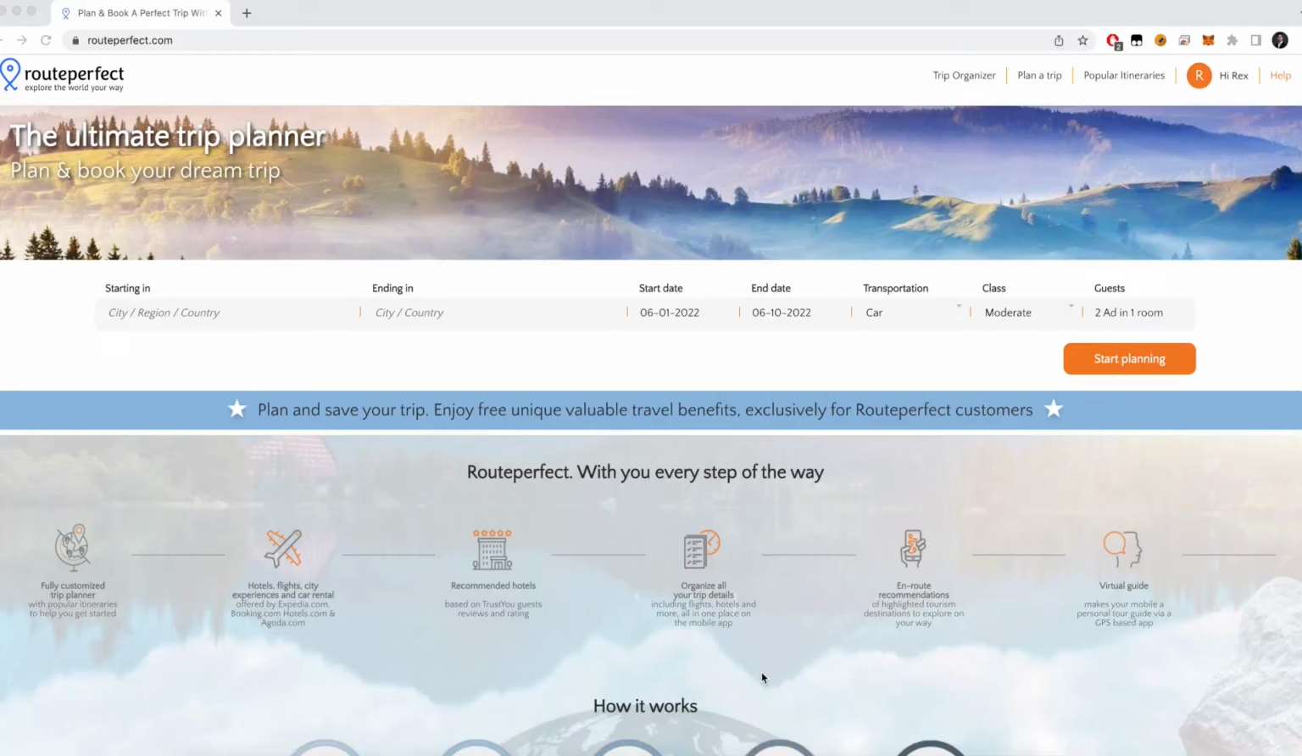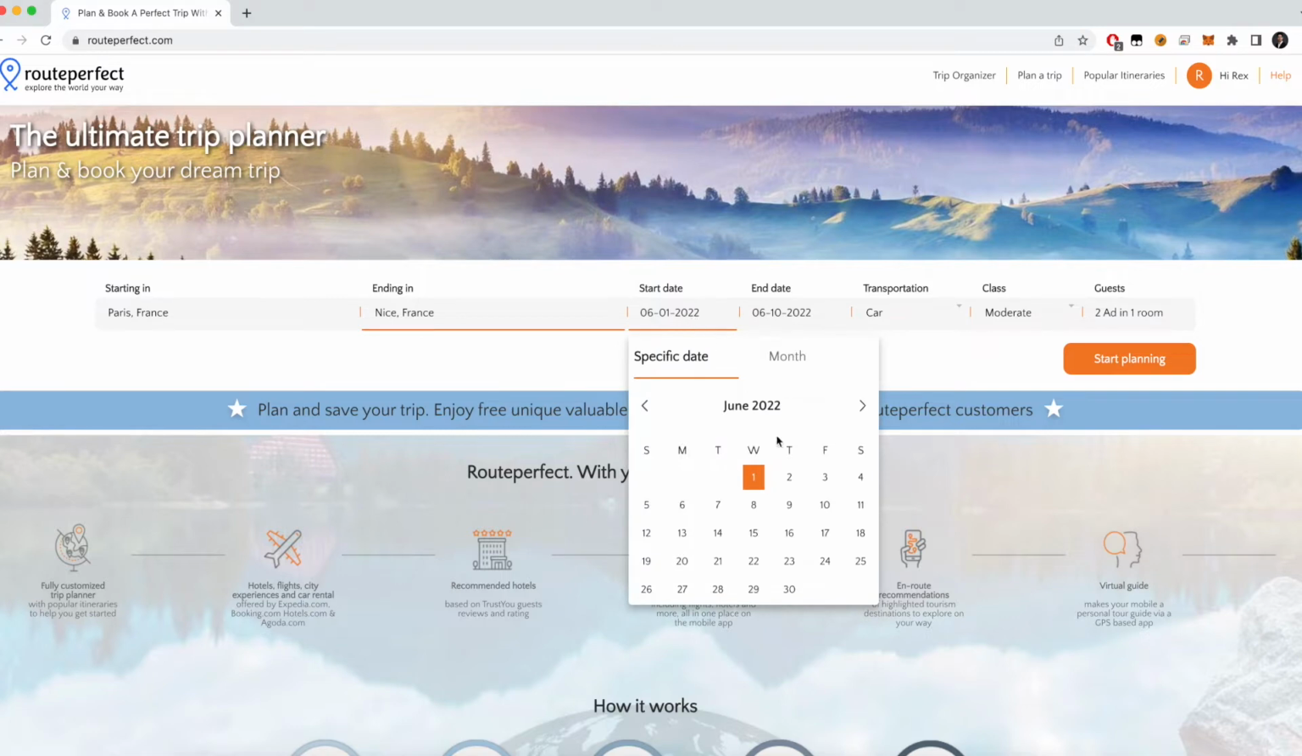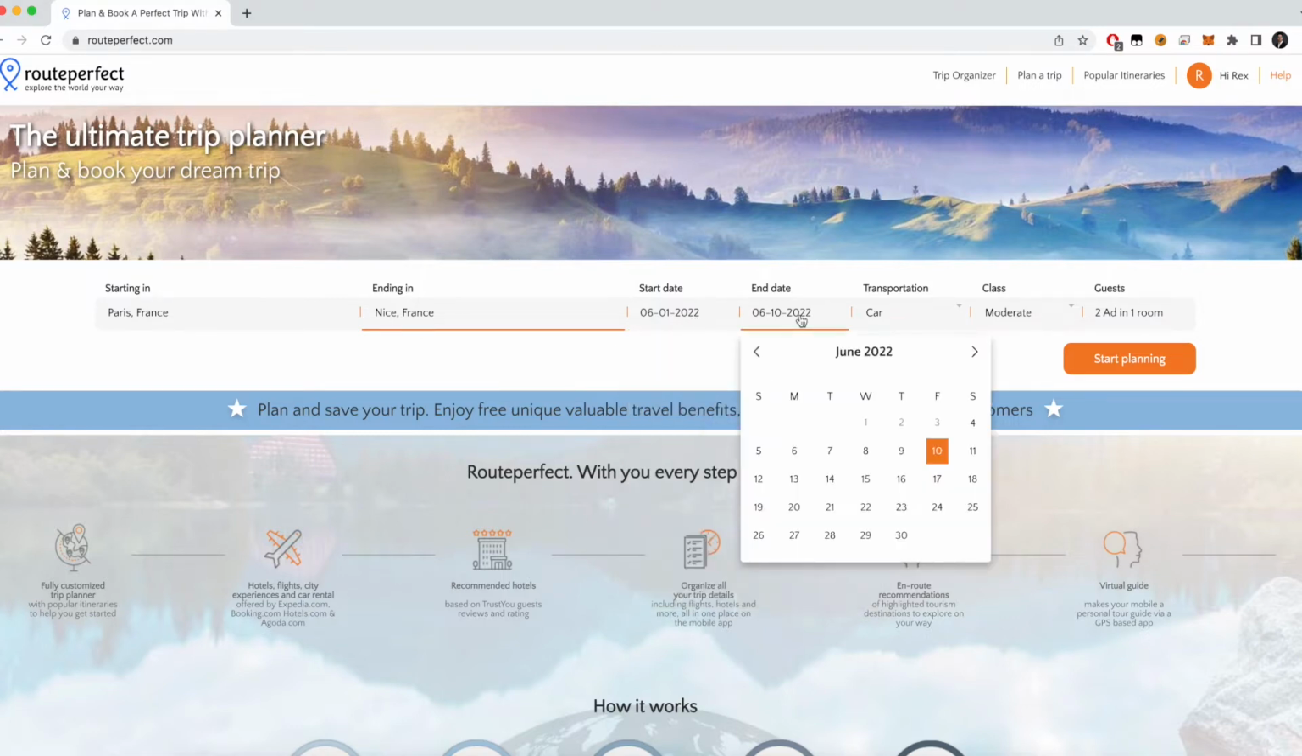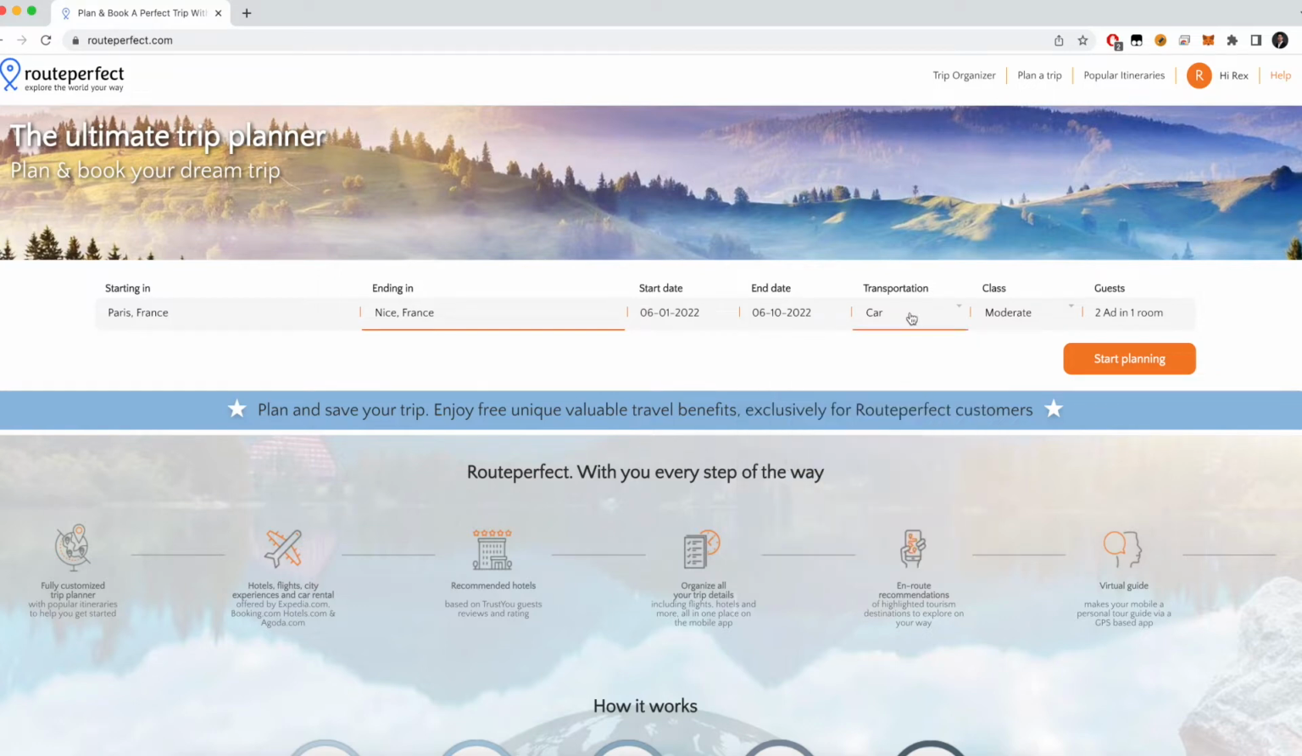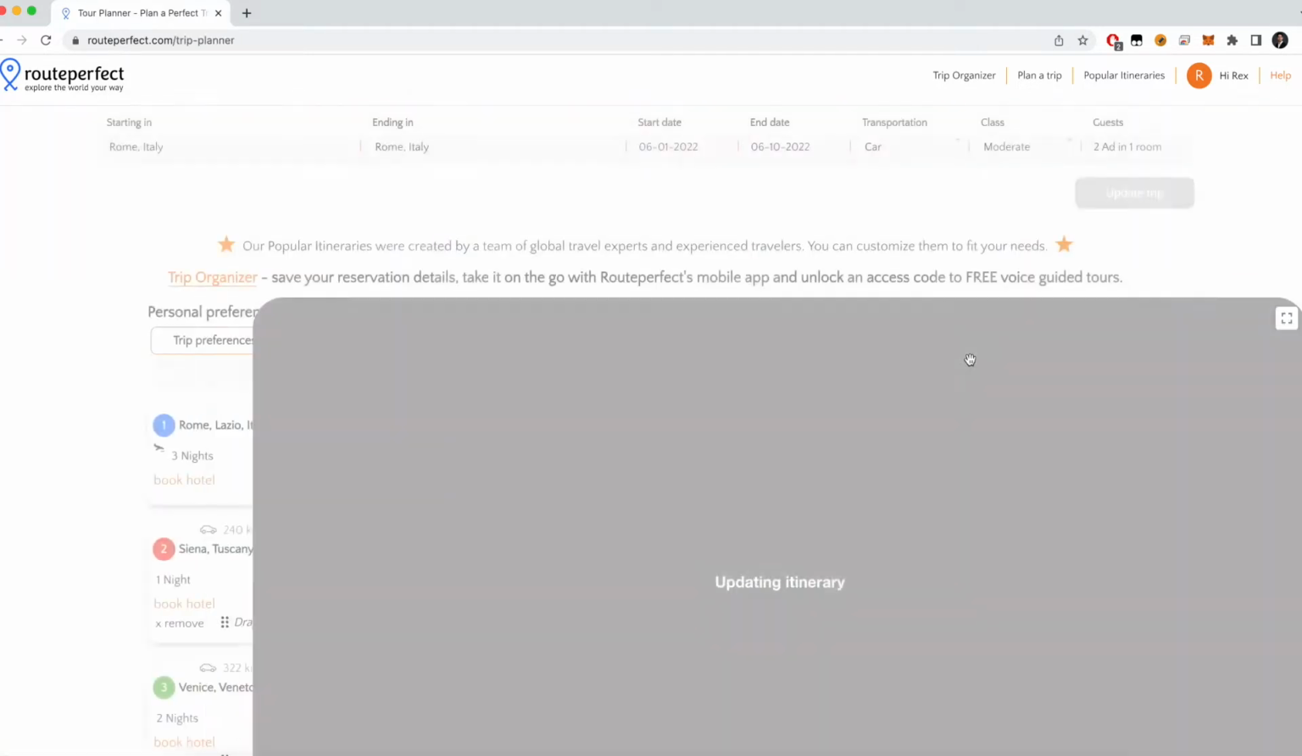Here I'm at routeperfect.com. So let's say we are planning a trip from Paris to Nice. That's the southern part of France, and we are choosing the start date as June 1st, and let's say we are going for a trip for 10 days, and I'm going to select June 10th. The mode of transportation we can just choose as car. And we are going for a moderate class trip, and this is for a couple or just two friends. And we click on start planning.